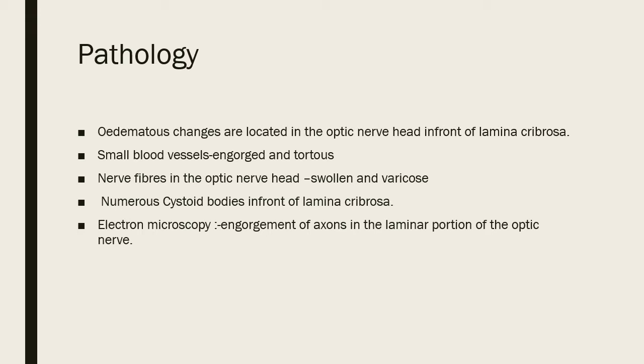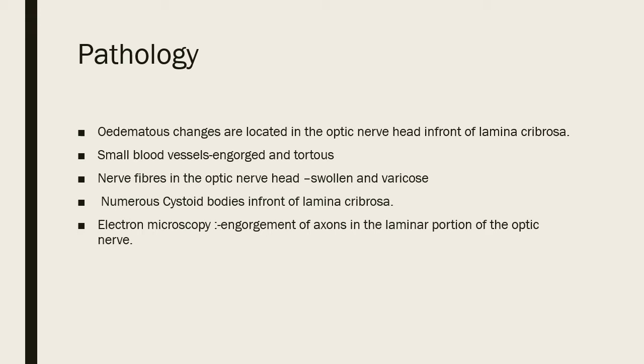There is engorgement of small blood vessels which become tortuous. So if you see fundoscopic changes, engorgement of blood vessels, especially veins, they are engorged, they are tortuous. Then the surrounding nerve fiber layer of the retina or optic nerve head gets swollen and varicose. Numerous cystoid bodies are formed in front of the lamina cribrosa.